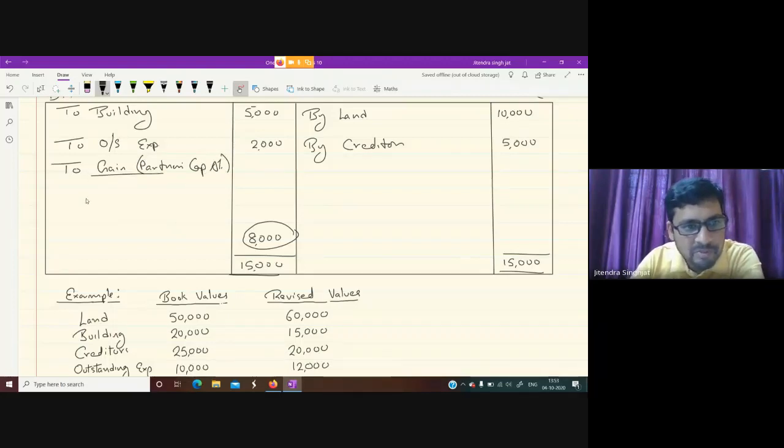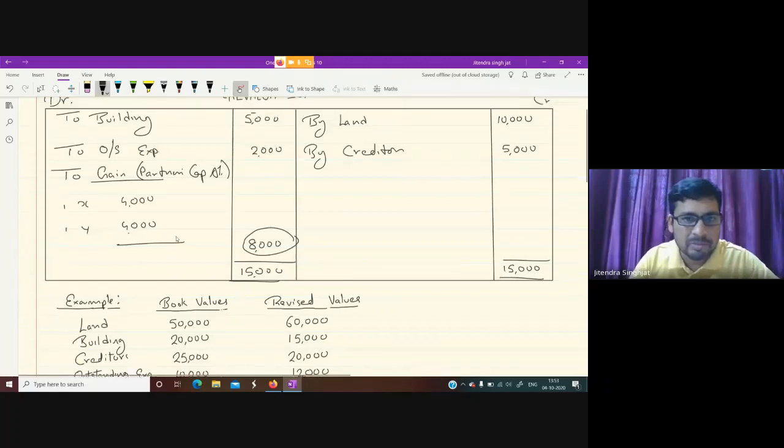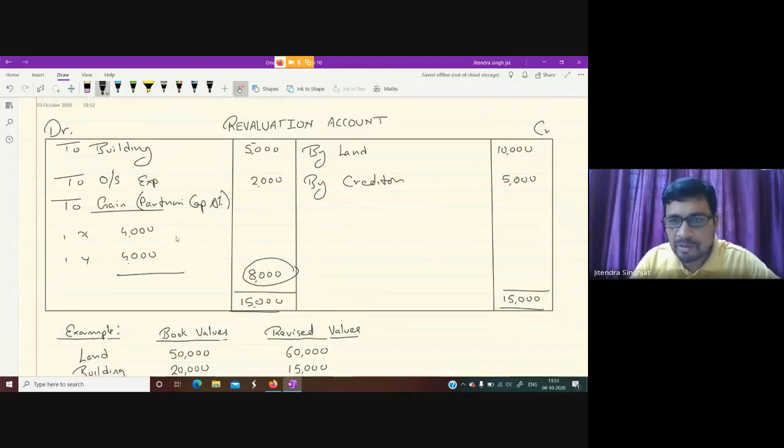The names of the partners are X and Y and the ratio was 1:1. So if the ratio is 1:1, it will be distributed in this manner. I hope this revaluation account concept is clear to everyone.